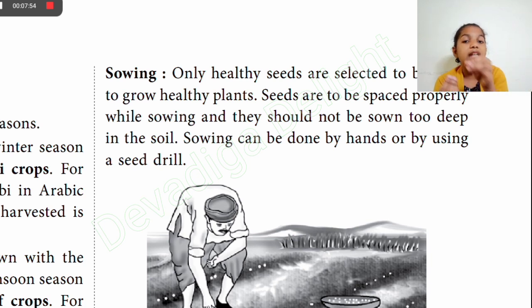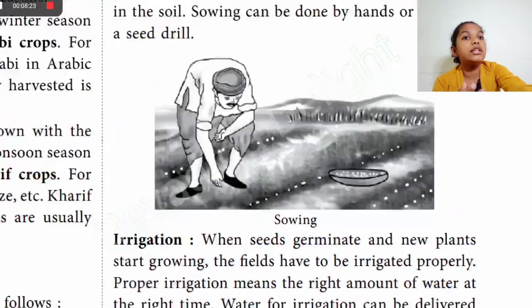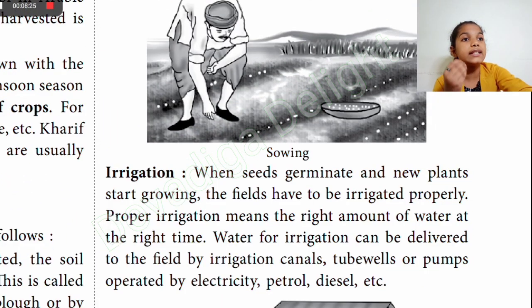If you took, let's say, 3 seeds and you put all those 3 seeds in the same area, then there wouldn't be enough space. So they should be properly spaced, and also the seed should not be too deep. Then the plant which is grown will still be inside the soil, and the sowing can be done by using hands or a seed drill. You can see here a farmer is sowing the seeds.